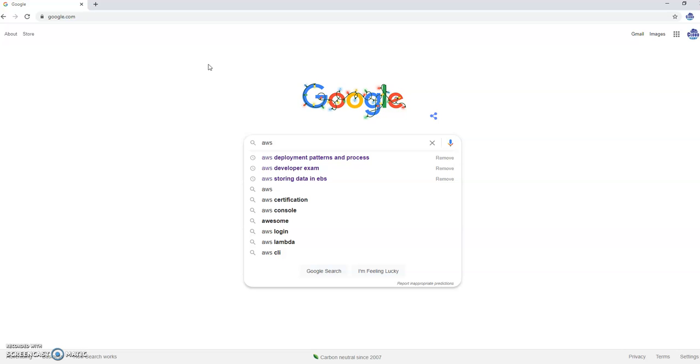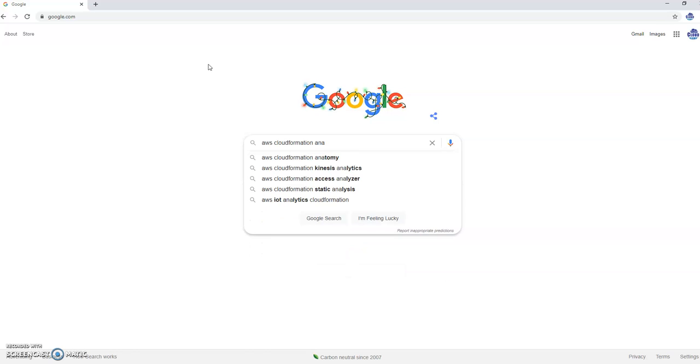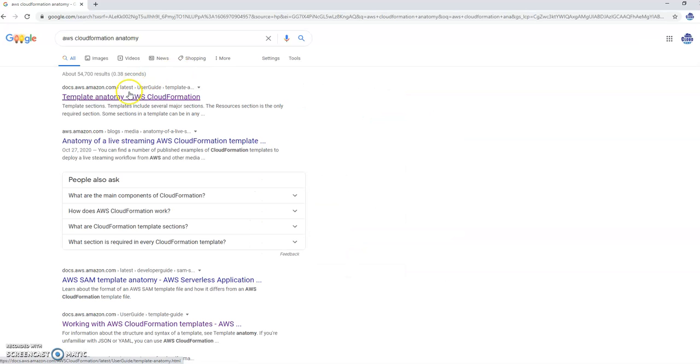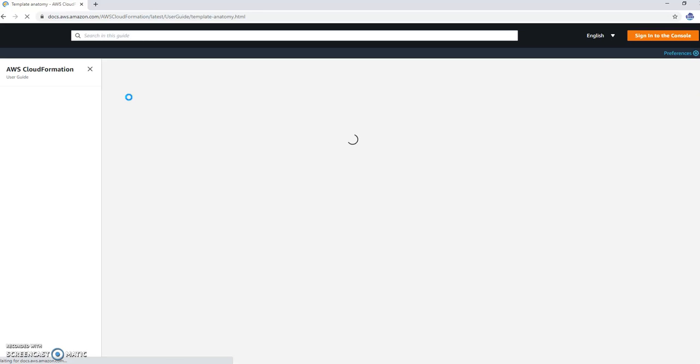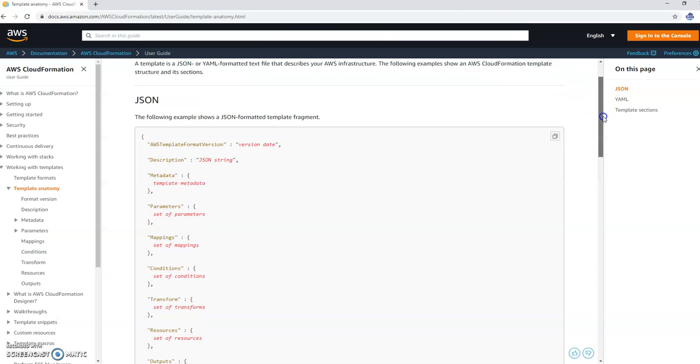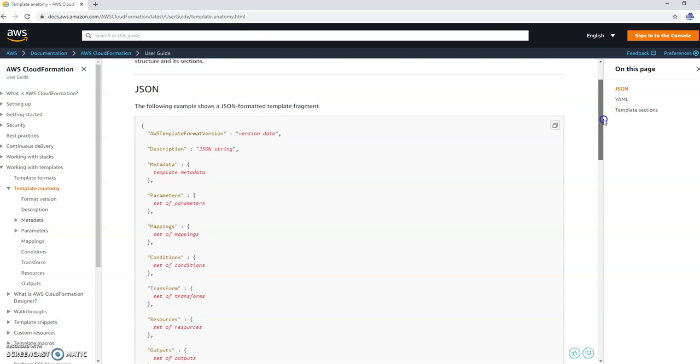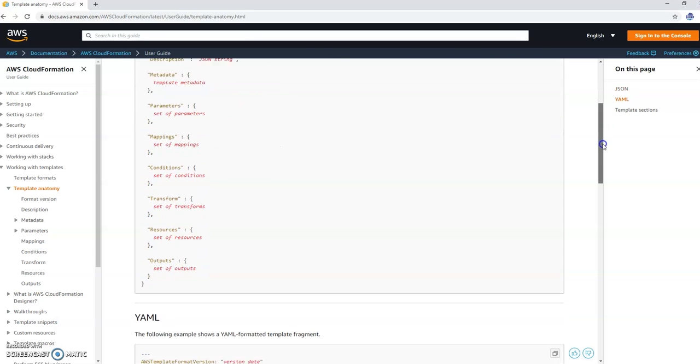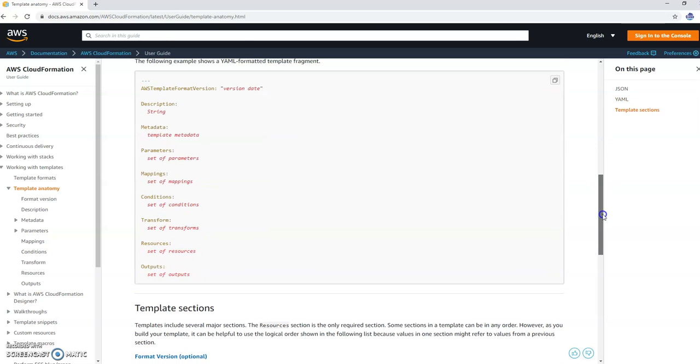And we want to go to the CloudFormation anatomy. And this document here gives us all the sections of a CloudFormation template. And I'm going to scroll down. I know this is in JSON format, but I like to go down to the YAML format.